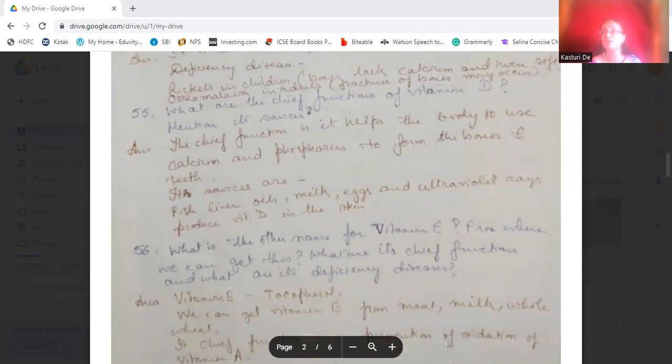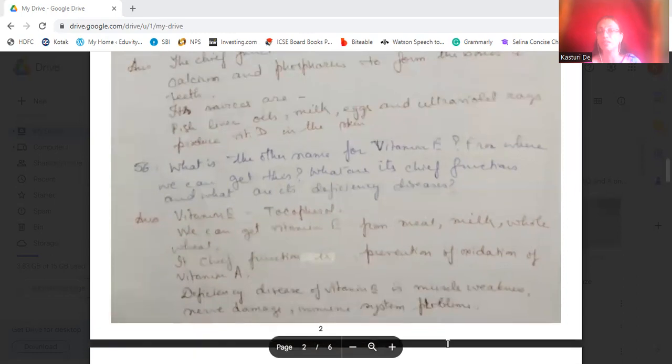What is the other name of vitamin E? From where can we get this, what are its chief functions, and what are its deficiency diseases? Vitamin E is known chemically as tocopherol. We can get this from meat, milk, and whole wheat. Its chief function is prevention of oxidation of vitamin A, and its deficiency disease is muscle weakness.